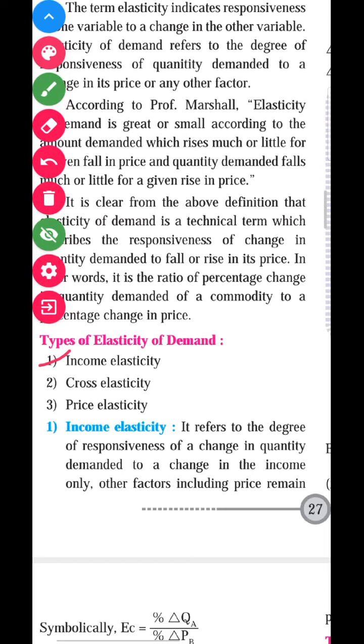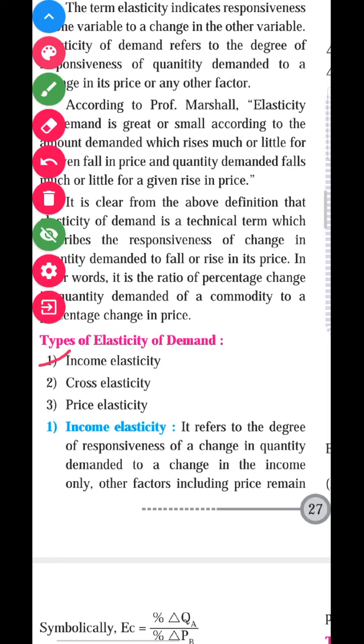When the income of the person decreases, the individual will purchase fewer units of the commodity because of low income. Yes, because every time is not a good time in the economy. Sometimes there is a bad time in the economy. Why does income decrease? It may be a recession period, a depressionary period, or some other recessionary period in the economy.